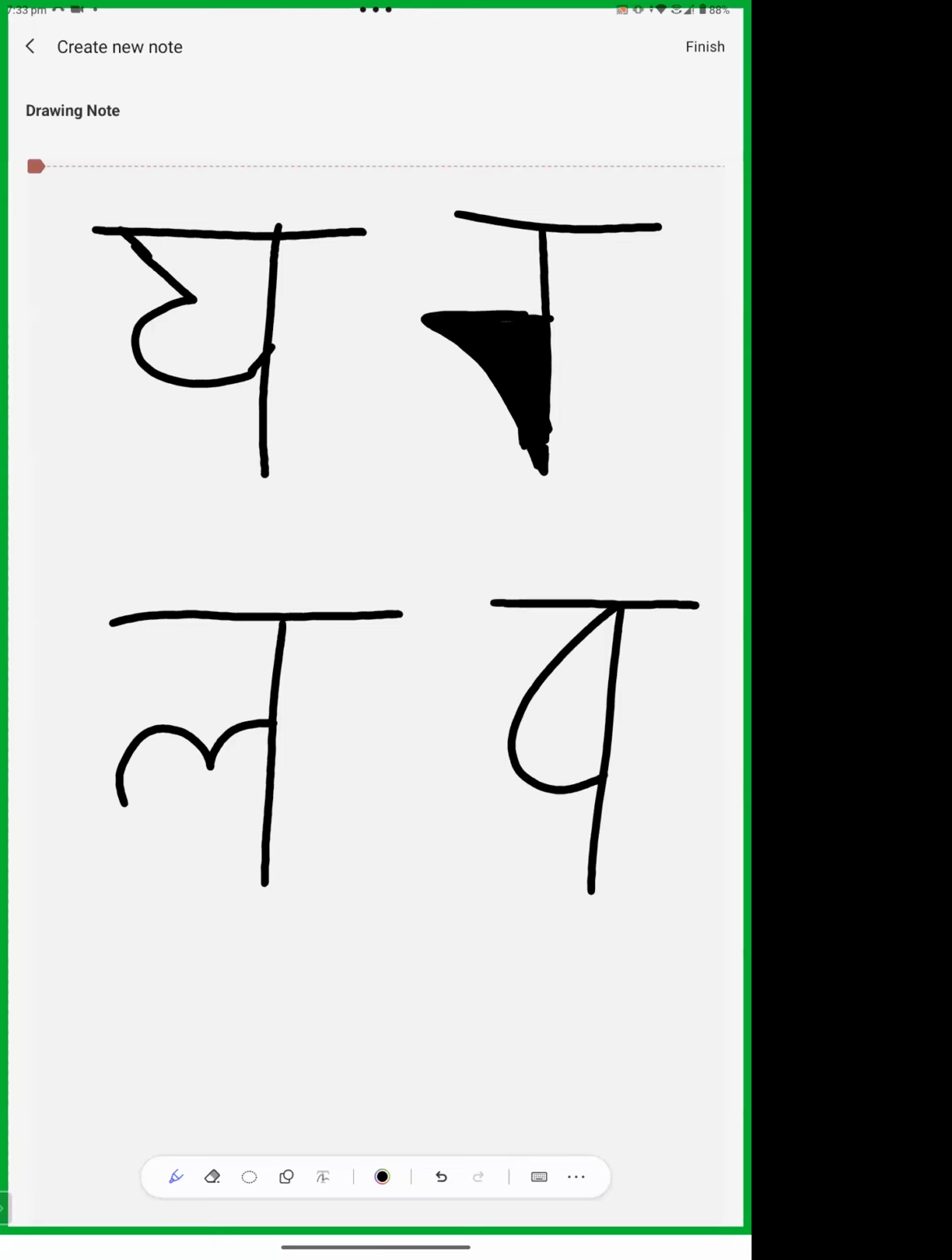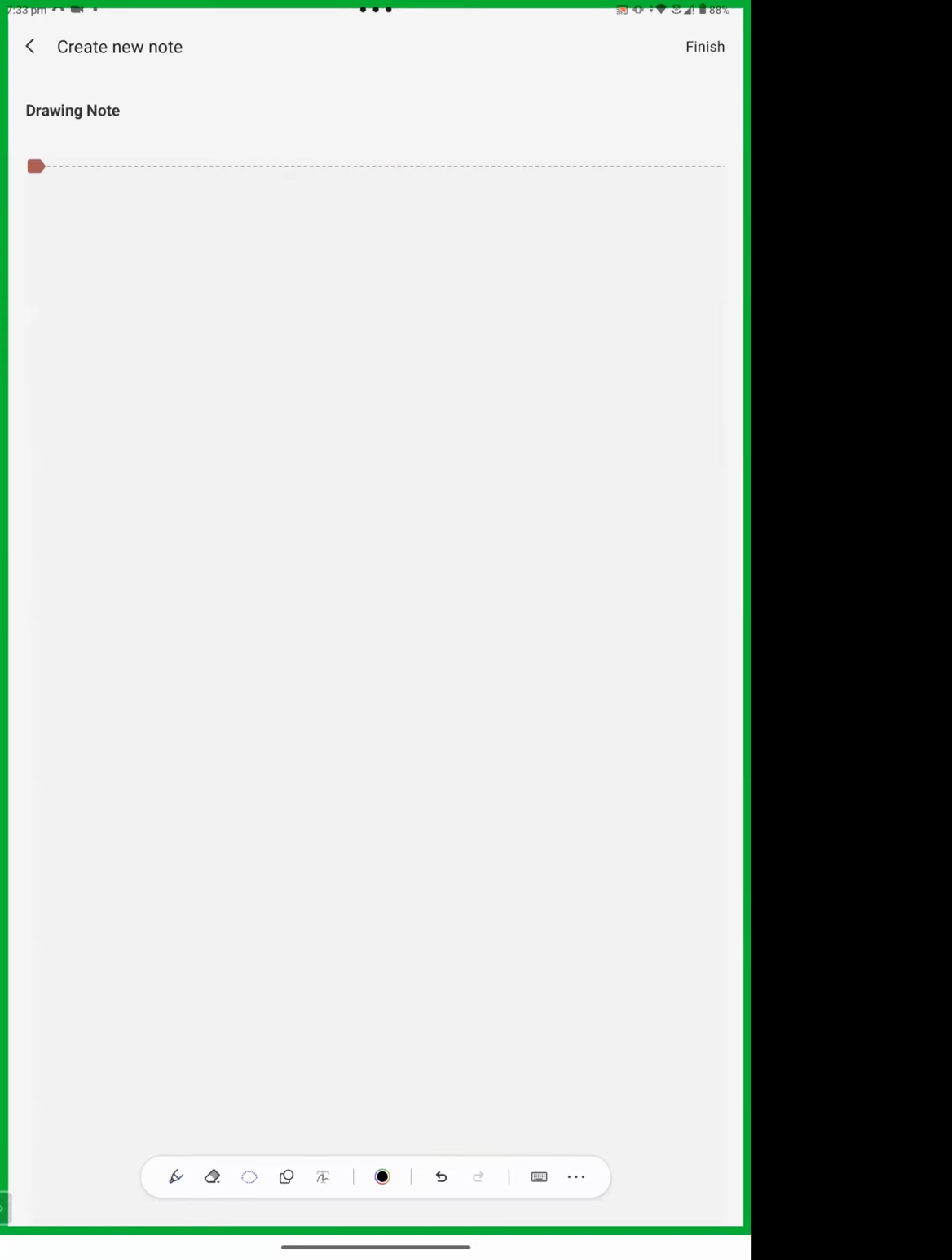So is there any letter which doesn't have an upper line? Is there any letter here on which there is no shirorekha? No, ma'am. No, all have the shirorekha, so we don't need to make a box for any of them, because all these letters have an upper line. Now the next line is coming. It is very, very important because we use these letters very much.